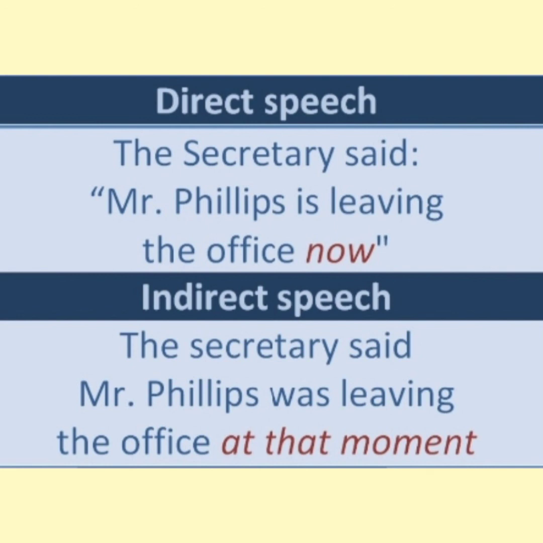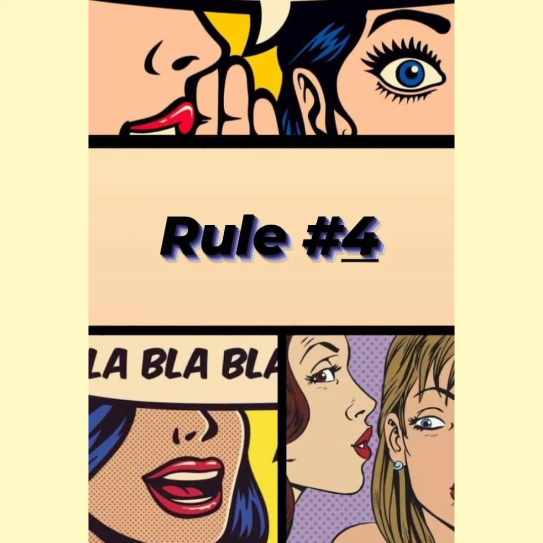For example, in direct speech we will say, the secretary said, "Mr. Phillips is leaving the office now," and in indirect speech it will be, the secretary said Mr. Phillips was leaving the office at that moment. Finally, as with verbs, we must also bear in mind that when passing the sentences to indirect style, the personal or possessive pronoun agrees.